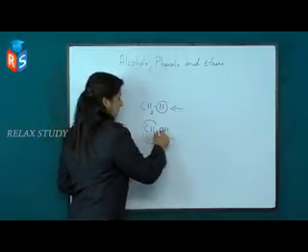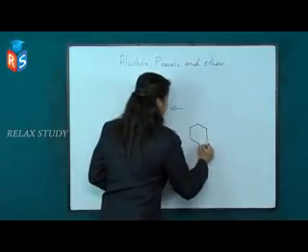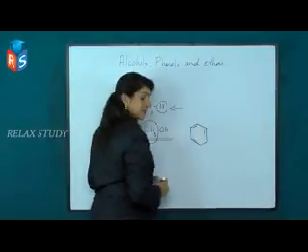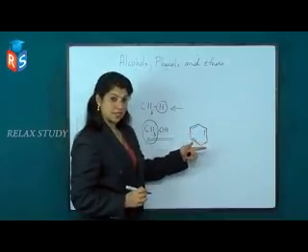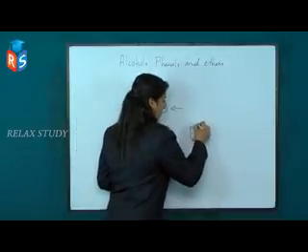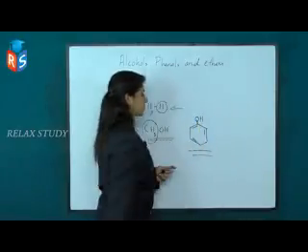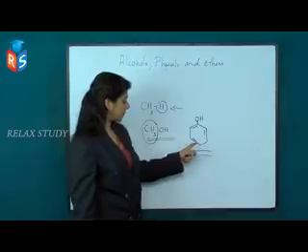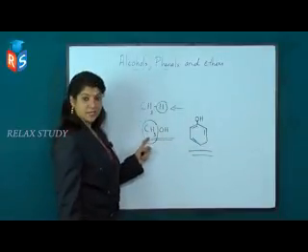This is an aliphatic alcohol. Now the benzene ring possesses 6 carbon atoms and 6 hydrogen atoms. When one of the hydrogen atoms from the benzene ring gets replaced by an OH group, it forms phenol. This is phenol, an aromatic alcohol, and this is an aliphatic alcohol.